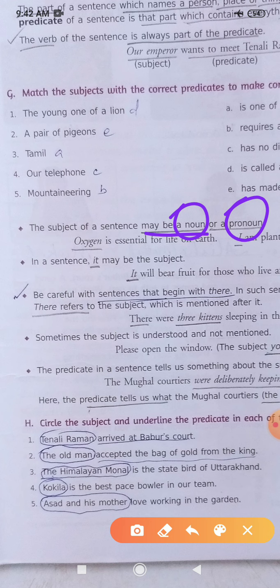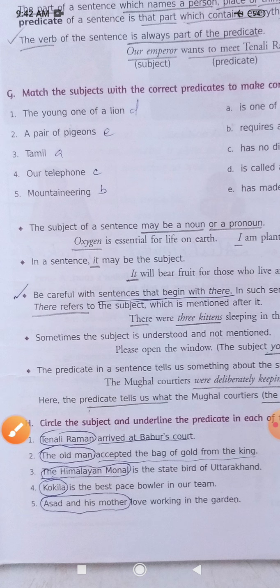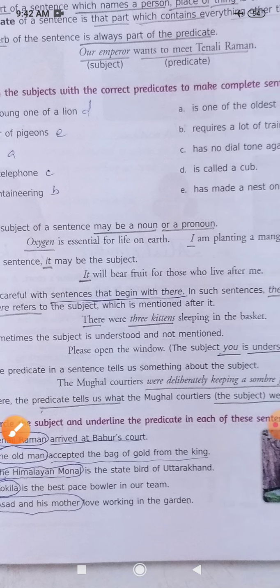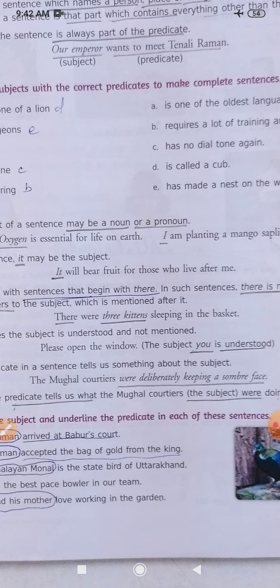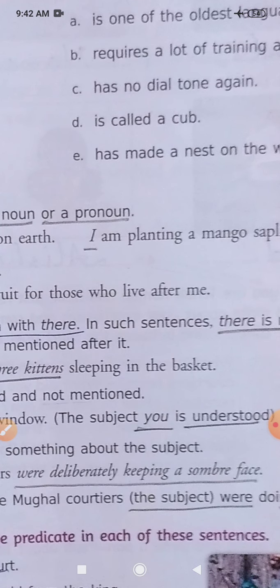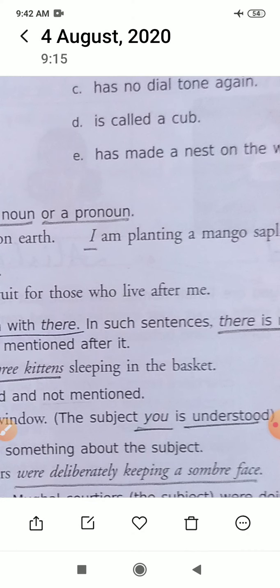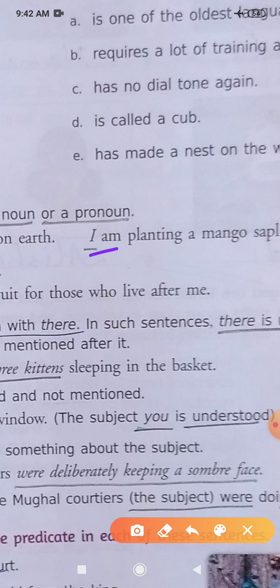They are called pronouns. In the example you can see, first, oxygen is essential for life on the earth. Oxygen is a noun, so that is why it has become the subject. In the second sentence, I am planting a mango sapling is written here. So this I is a pronoun.